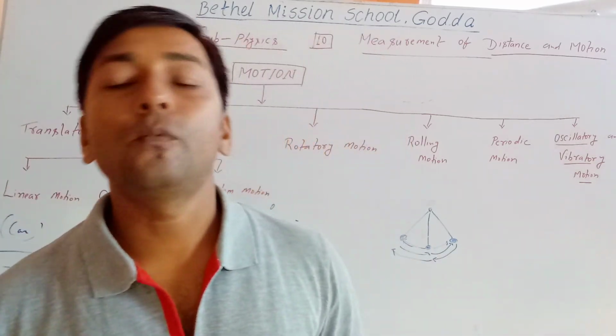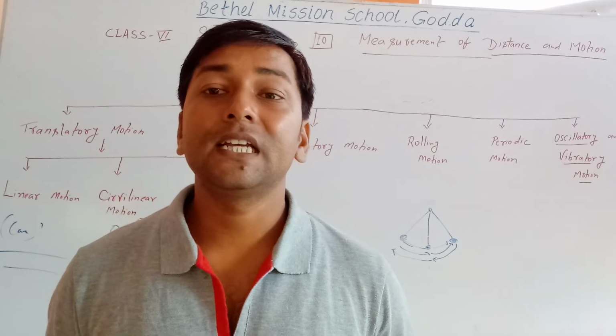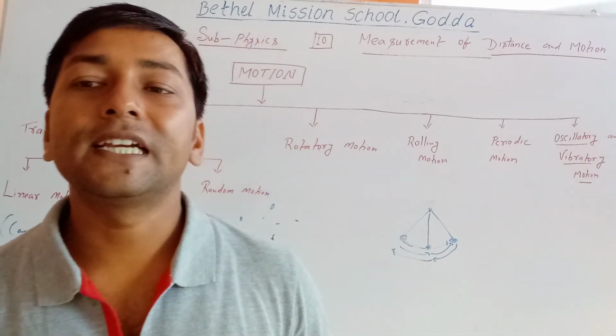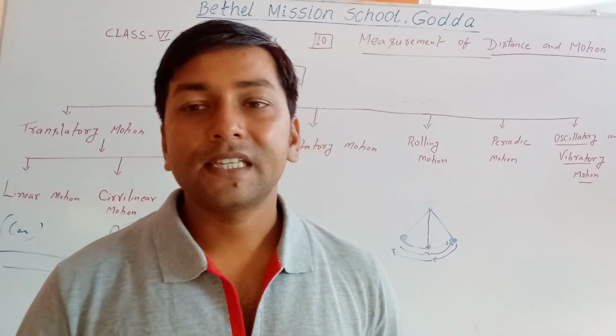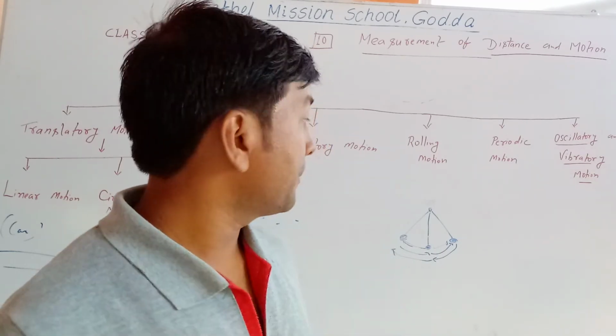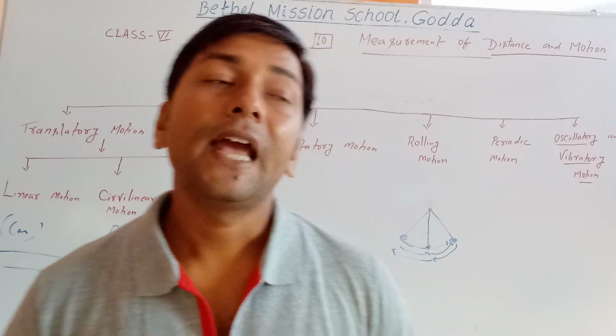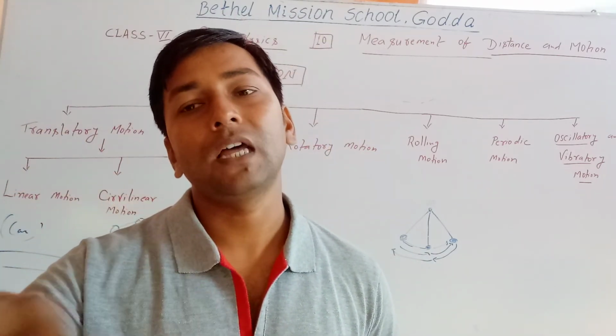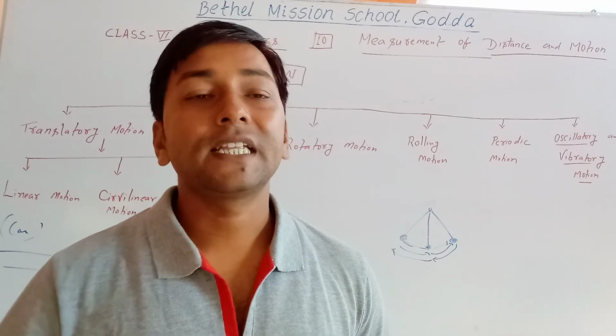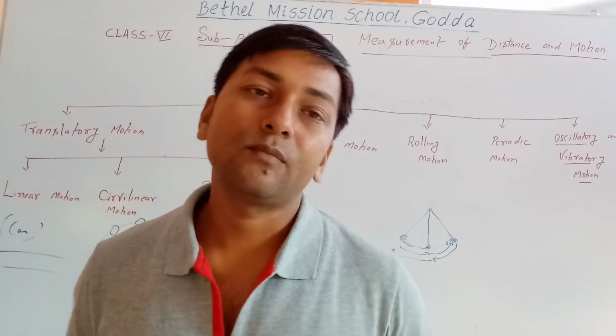The to and fro motion along the same path is called oscillatory motion. An example is a swing, and also the pendulum of a wall clock.